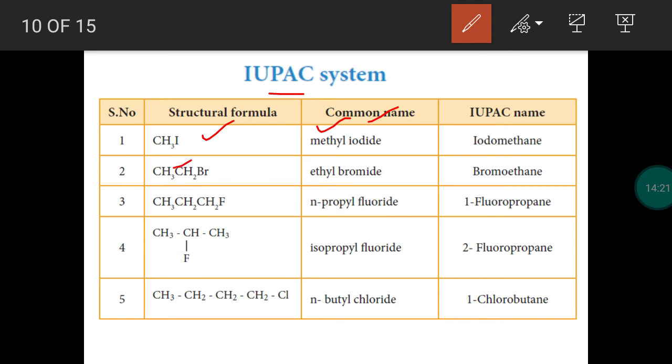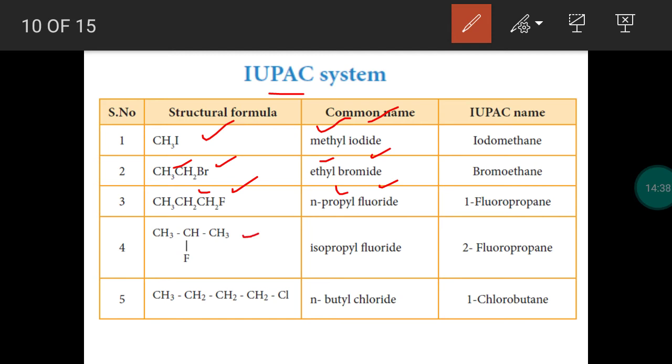We have an ethyl group and bromine. So this is ethyl bromide. We have an N-propyl group and fluorine. So N-propyl fluoride. All these names we have already completed in the 11th lesson. I am just repeating. Okay.